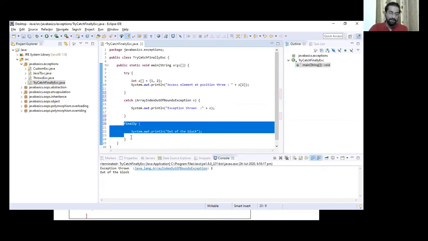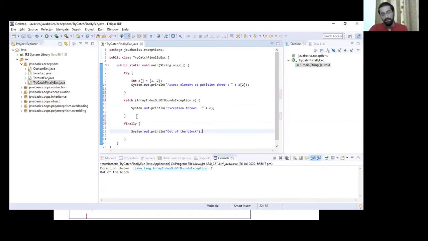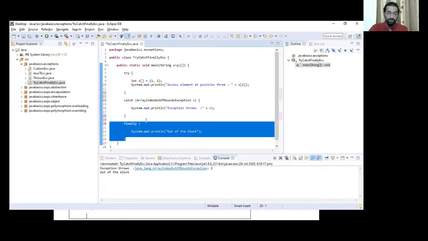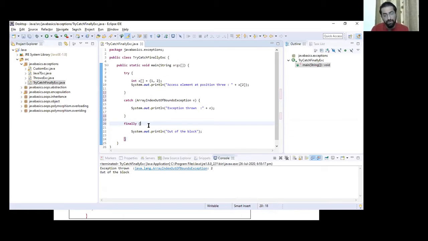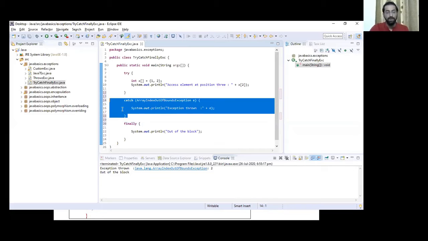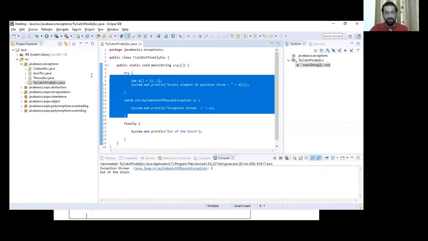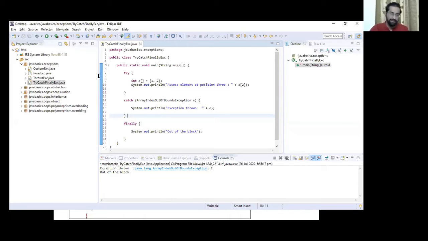And then at the end we have the finally block. Finally is not actually used for handling the exception itself. Finally is just a way to show something or to do something even if something goes wrong in the try block or catch is not able to handle it. Let's say there was an exception which nobody could handle, nobody had anticipated, and that exception comes. But then still, to the user, we wanted to show at least one line that something went wrong, we will correct it again. Something like this. Something went wrong.